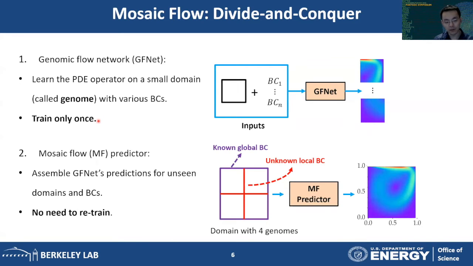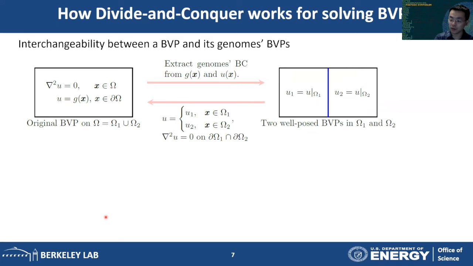The second part of our framework is called IMF Predictor. It's going to assemble GFNet's predictions to make up a solution for a larger unseen domain. And at this step, we don't have to retrain the model. Now, before I go into more details of our framework, I want to first talk about how, in general, this divide and conquer strategy works for solving PDEs.